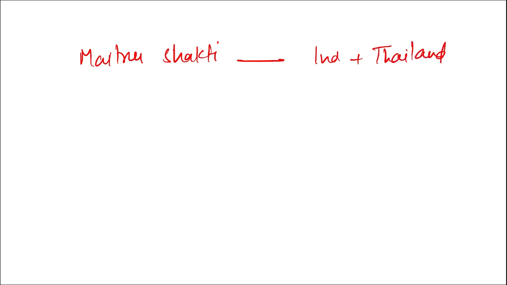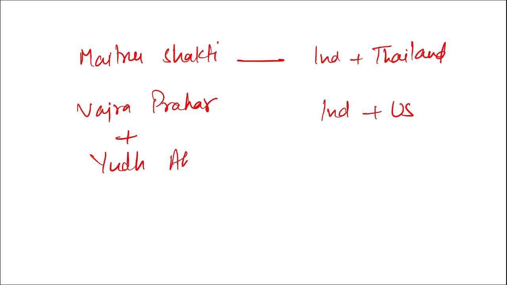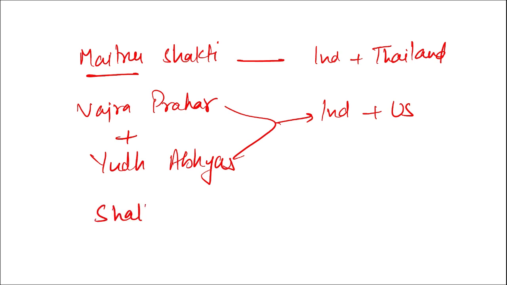Then there are two exercises that you need to remember between India and US. They are Vajra Prahar and Yudh Abhyas. These two exercises are conducted between India and USA. Then if we are talking about only Shakti, this was Mitra Shakti. Alright, now I am saying only Shakti exercise. This was conducted between India and France.